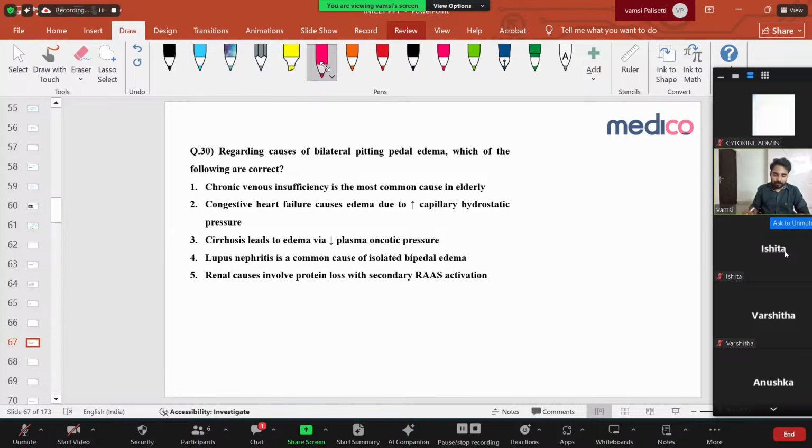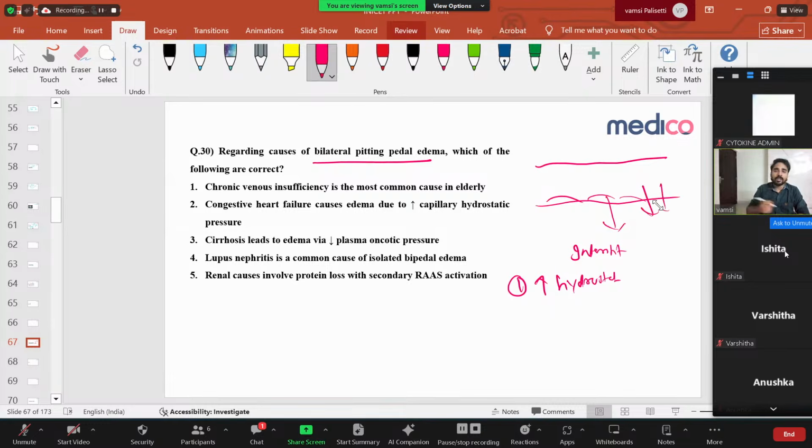Regarding causes of bilateral pitting pedal edema, which of the following are correct? So for any patient to have bilateral pitting edema, what mechanisms are there? For pitting edema, the fluid from the blood vessel has to go to the interstitium. How will it go? Three mechanisms. One is increased hydrostatic pressure. If there is increased hydrostatic pressure, more fluid will move from the blood vessel into the interstitium. And second is decreased oncotic pressure.